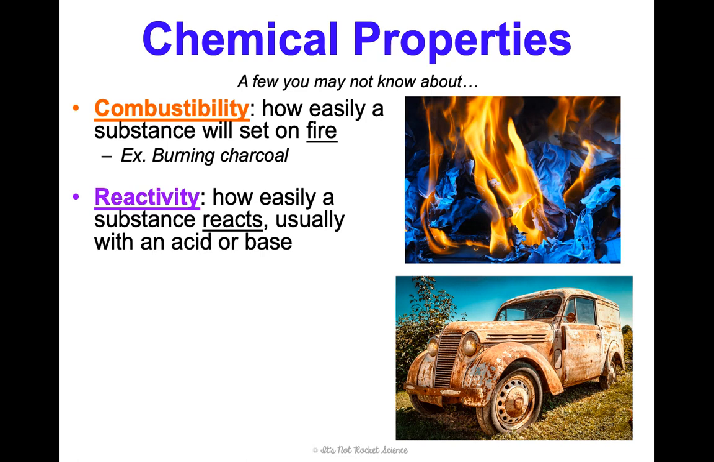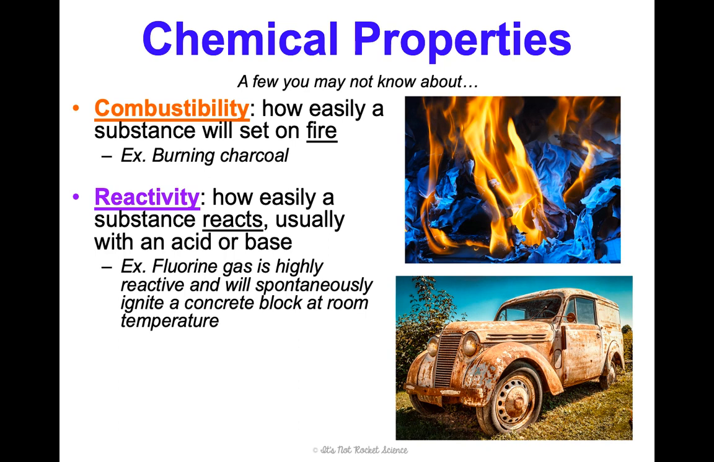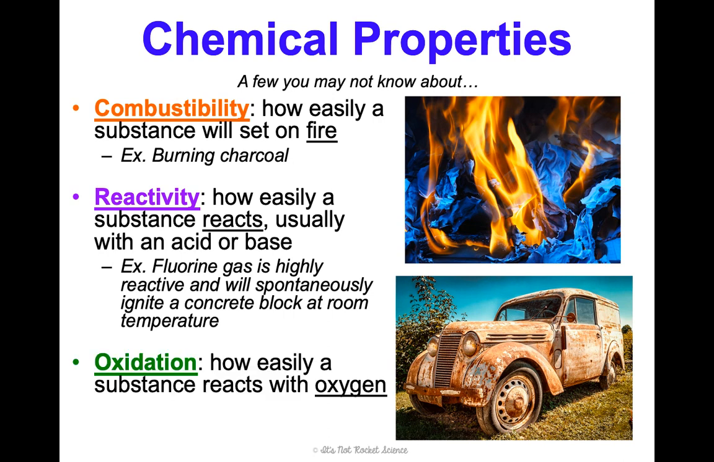Reactivity is our next one, how easily a substance reacts, usually with an acid or a base. Some examples are fluorine gas is highly reactive and will spontaneously ignite a concrete block at room temperature. And next we have oxidation. Oxidation is how easily a substance reacts with oxygen. An example of this is when iron reacts with oxygen and moisture to create rust.